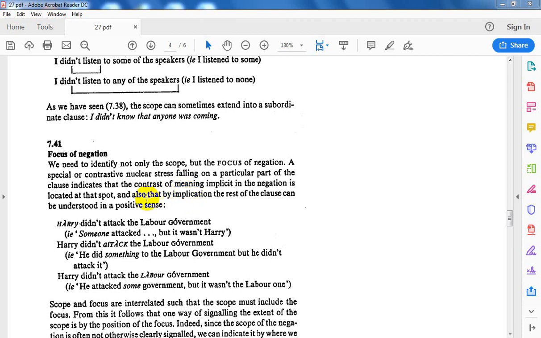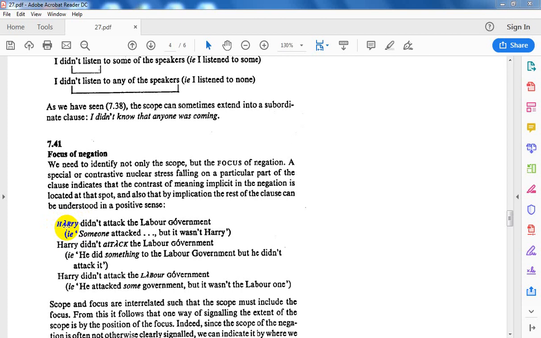Let us take these examples. Look at this one. Harry did not attack the Labour government. Okay, falling, you see, falling. It is stressed, it is the focus, it is emphasized, it has a falling tone.